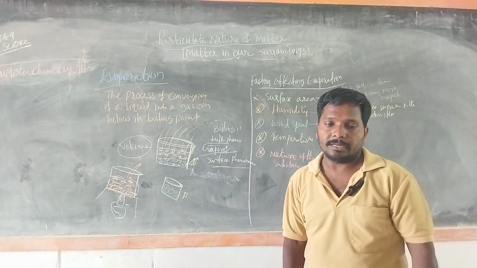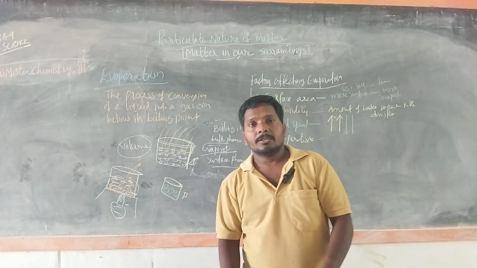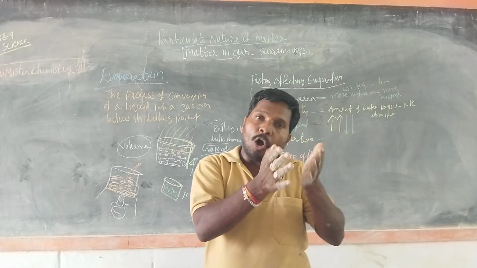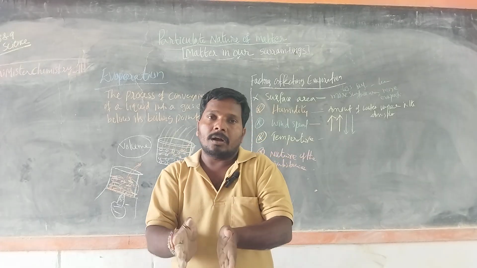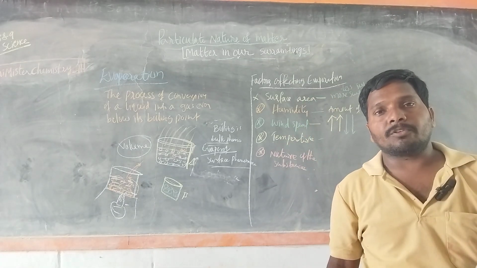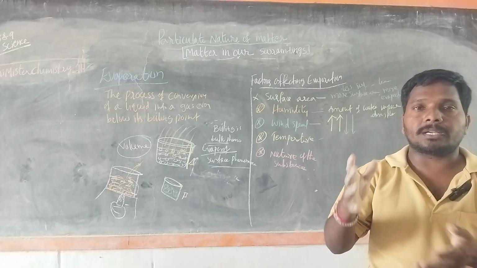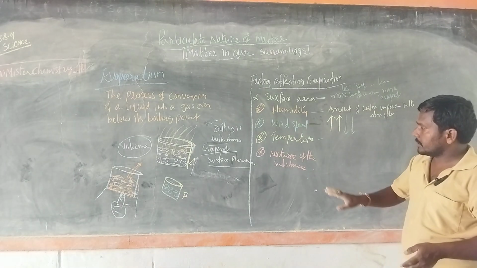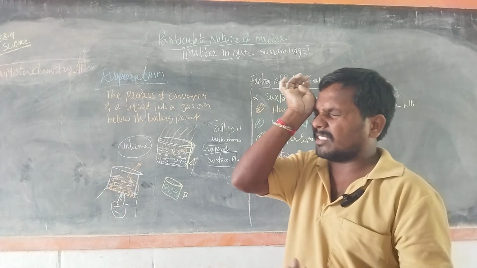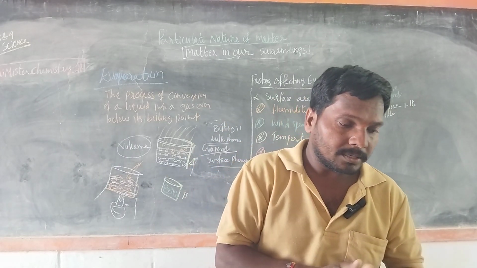Then nature of the substance. Based on the nature of the substance, the rate of evaporation also changes. If you take water, then oil and alcohol or petrol, alcohol evaporates quickly compared to water and oil. It depends on some density, some viscosity, some other things, but on the nature of the substance. Petrol, diesel, kerosene, spirit: these evaporate more quickly than water.